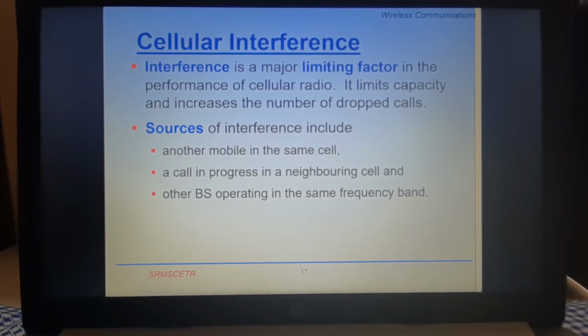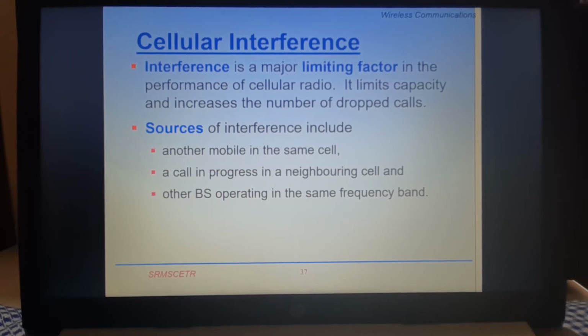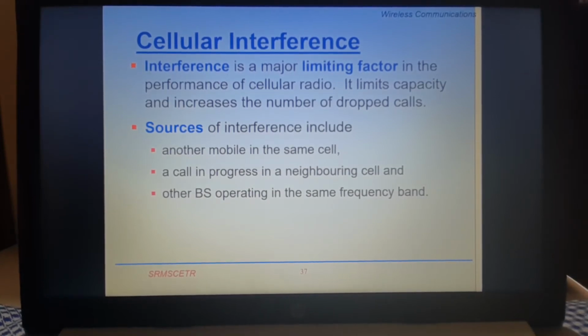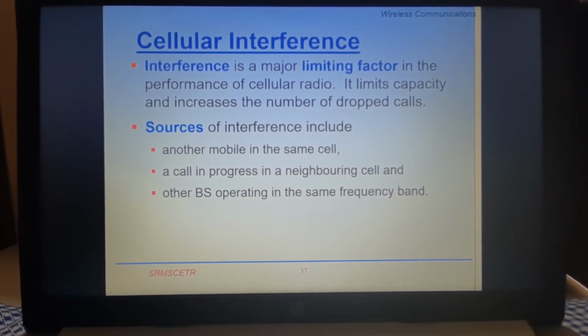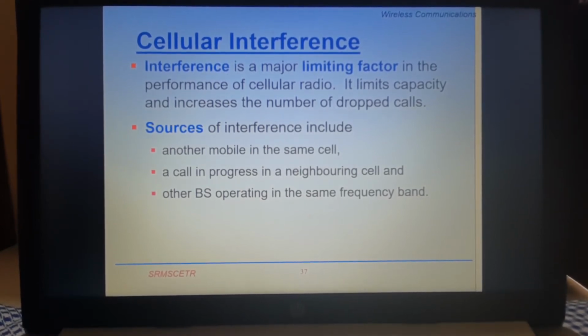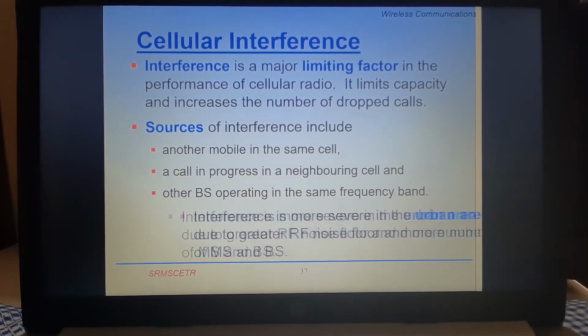The second reason is a call in progress in the neighboring cell. If there are two cells which are adjacent to each other and a number of subscribers are engaged in calls, there could be possibilities of interference. And the other one is other base stations operating in the same frequency band. We are talking about the co-channel interference. Co-channel cells are those cells which are using the same frequency band, and the interference between them is defined as co-channel interference. Is that clear to you?